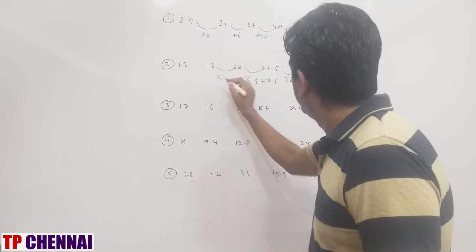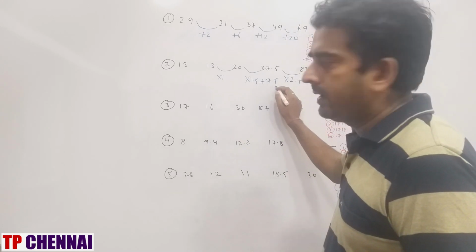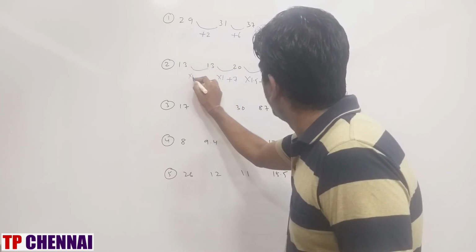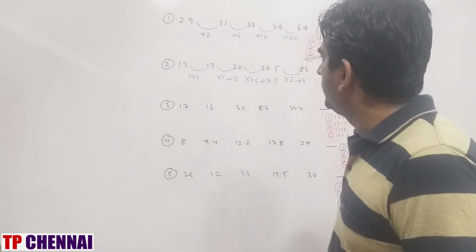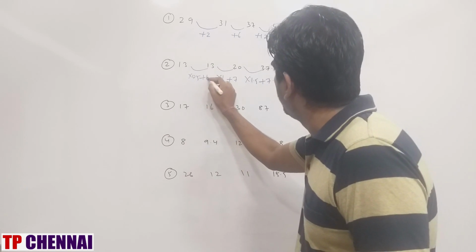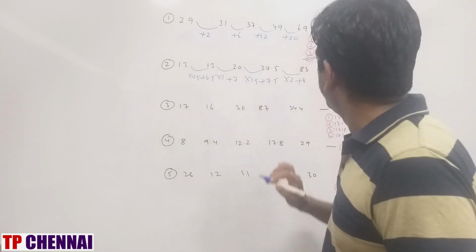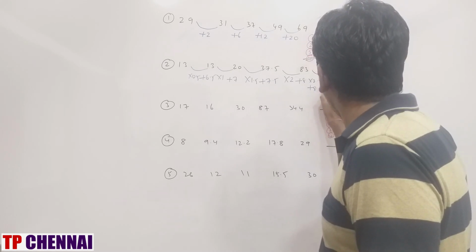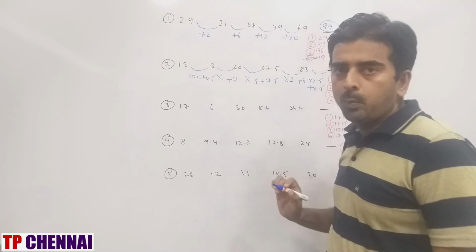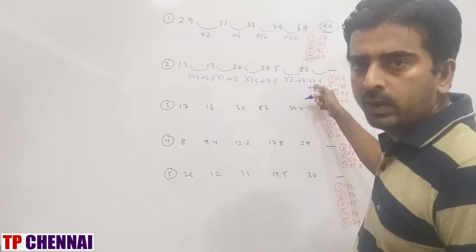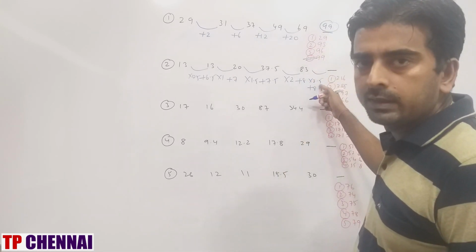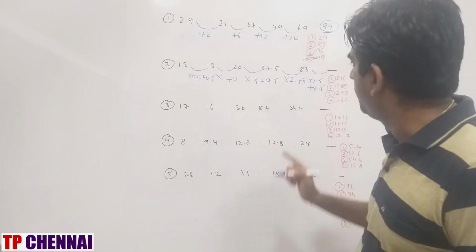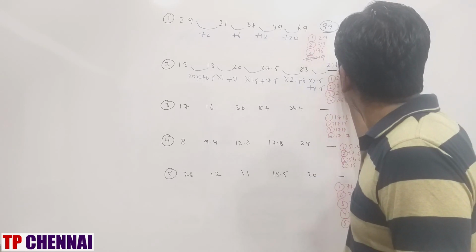This is into 1, plus 8. 7.5, a 0.5 gap is there. Again here, this is into 0.5. So 30 into 0.5 is 15, plus 6.5. That means the series is going in a correct manner. So here it will be into 2.5 plus 8.5. What is 83 into 2.5? First multiply 83 into 2, 166. 83 into 0.5 is 41.5. So 166 plus 41.5 is 207.5, plus 8.5 is 216.